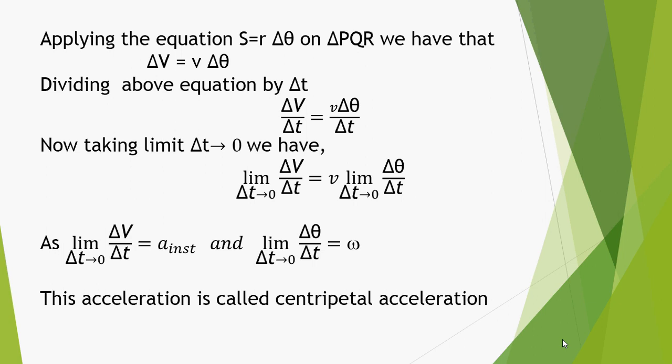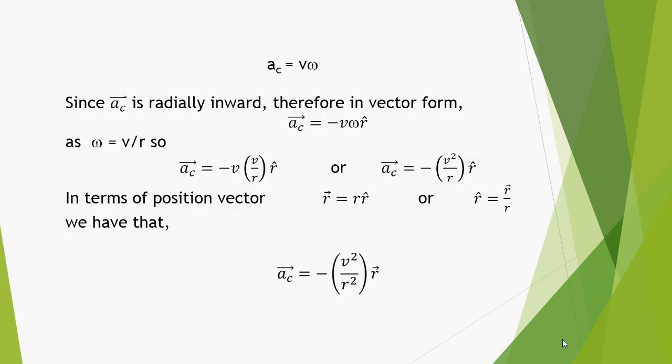So delta v by delta t is equal to instantaneous acceleration, and delta theta by delta t is equal to angular velocity. So we can write that acceleration a is equal to v omega, that is a_c is equal to v omega. So we can write that a_c is equal to v squared divided by r. In vector form, a_c is equal to minus v omega r unit vector. Minus represents that a_c is directed toward the center of the circle, and the r unit vector represents direction. So we can find two or three vector forms of centripetal acceleration.